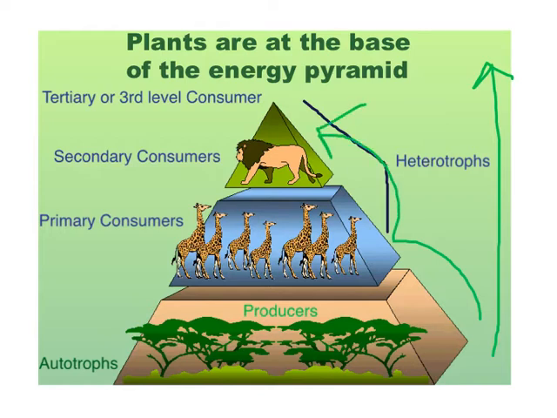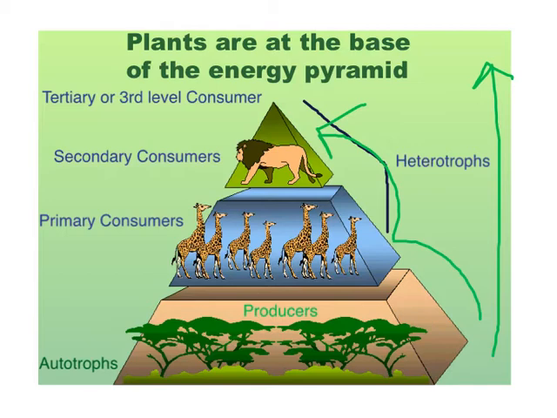So as the giraffes eat the plants or producers, they get their energy. And as the lions eat the giraffes, they get their energy. So the energy is always moving up the pyramid, and it gets less and less as you move up. So the giraffes have to eat more than the plants produce, because the plants have the most energy.